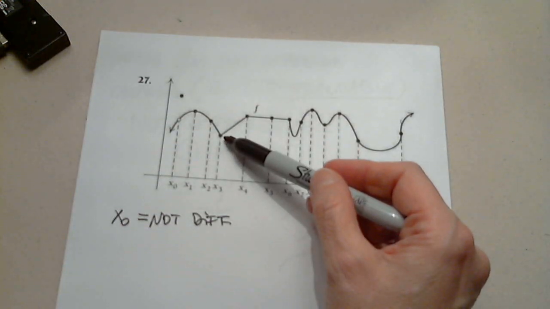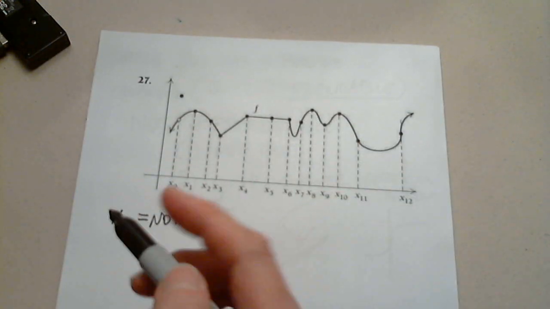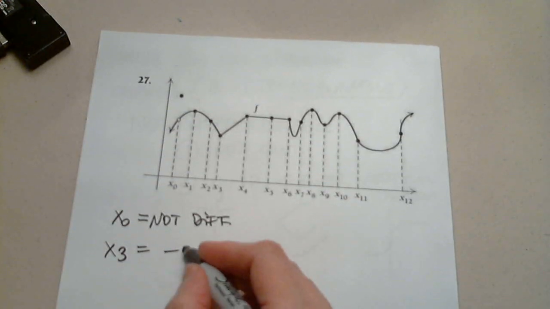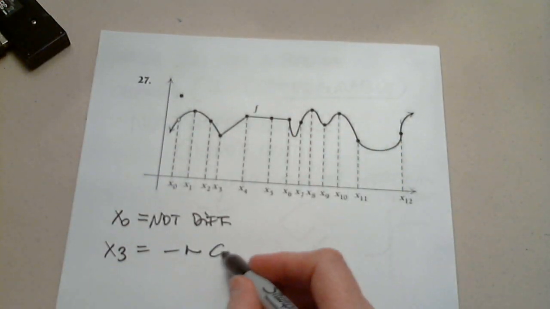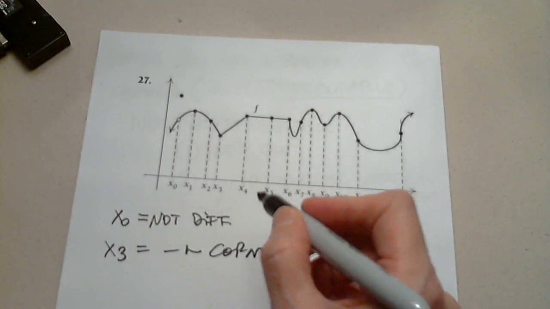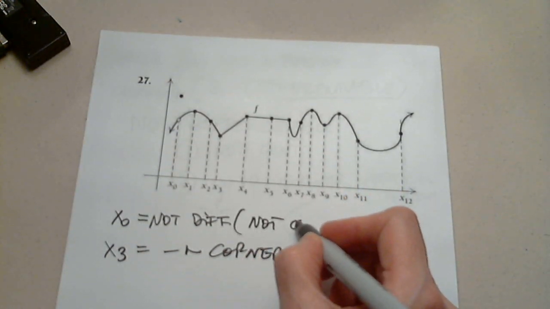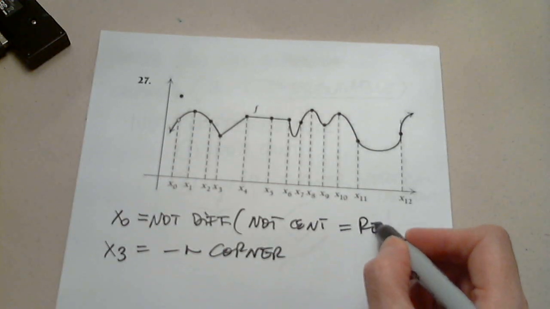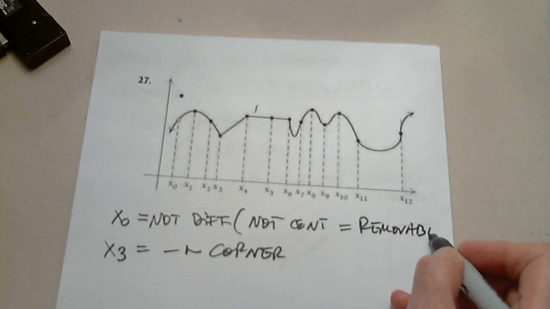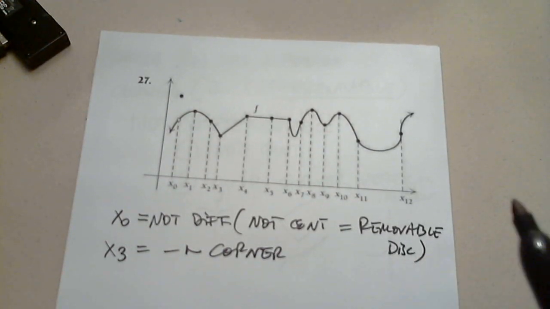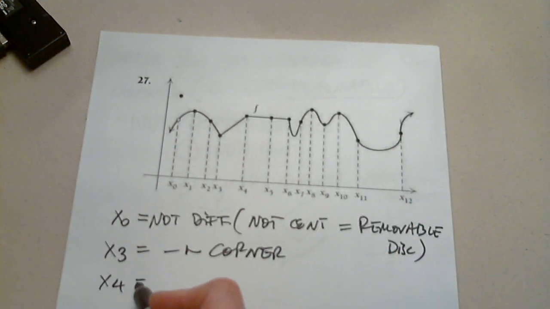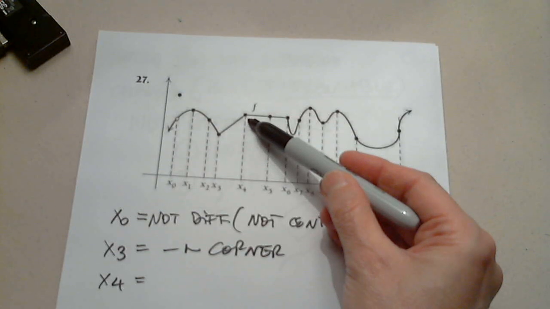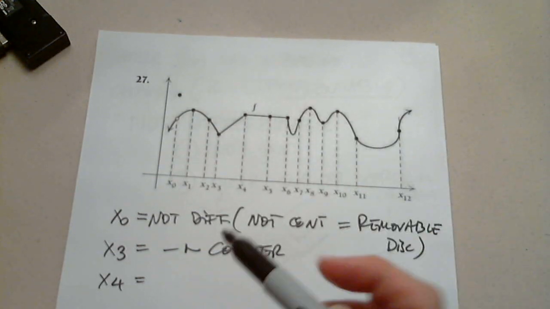What about x3? No. Why is it not differentiable? Because it has a corner. Corner. And here I'll say not continuous, removable discontinuity. Perfect. What about x4? No. Same thing.